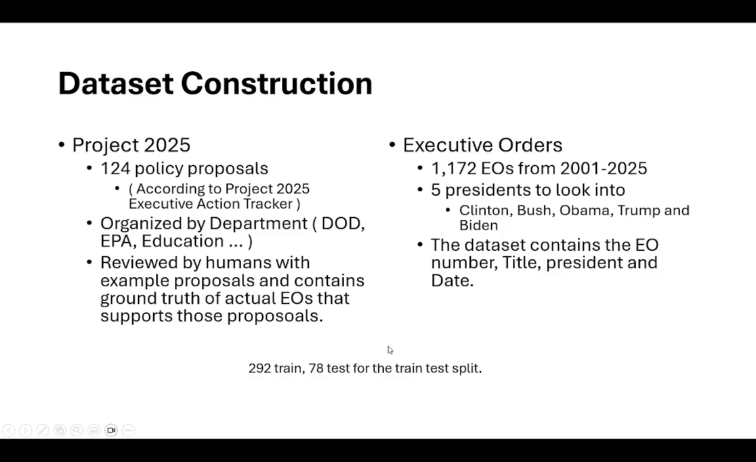Okay. And then the train test split is pretty small. I have 292 for training and 78 for testing. This means for the machine learning models.